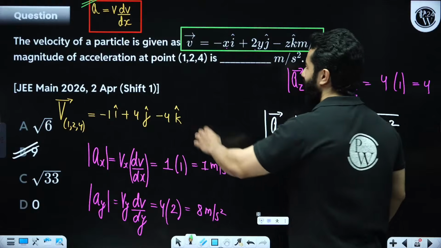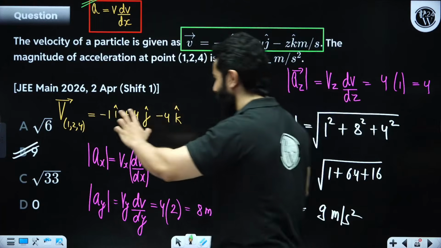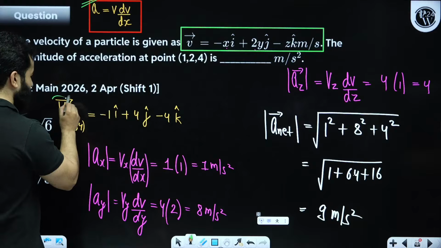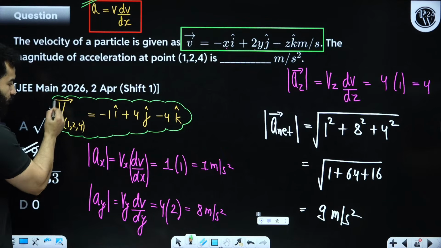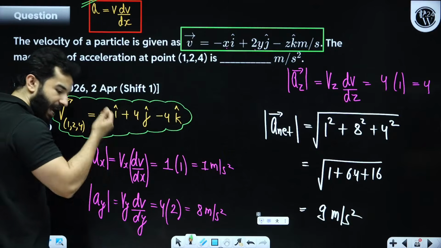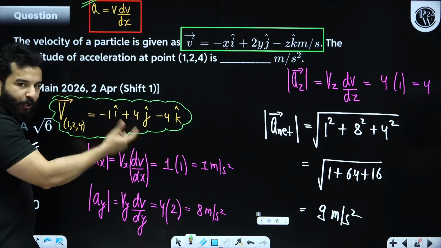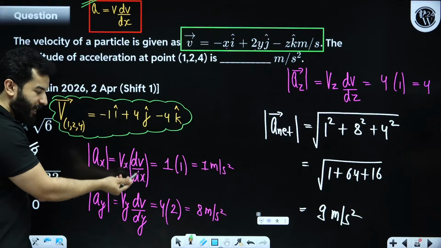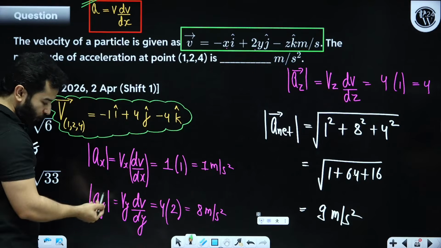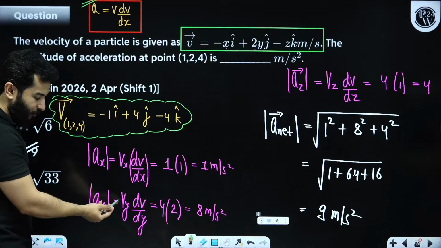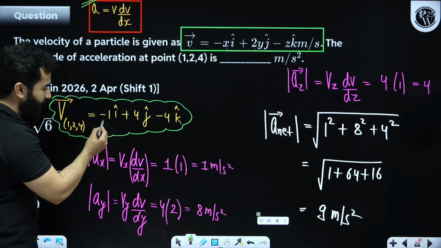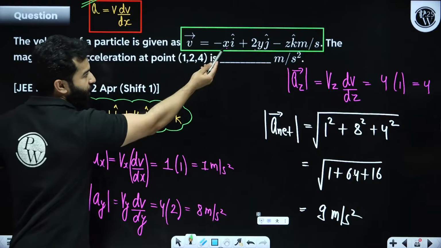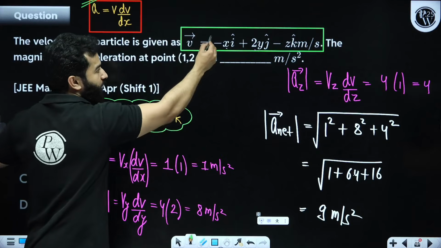And velocity at 1, 2, 4 can be found simply by substituting the values of the x, y and z coordinates. So if you want to find the x component of acceleration, that will be vx times dv by dx. For the y component, that will be vy dv by dy. So simply write vx and differentiate it with respect to x. Only this part.